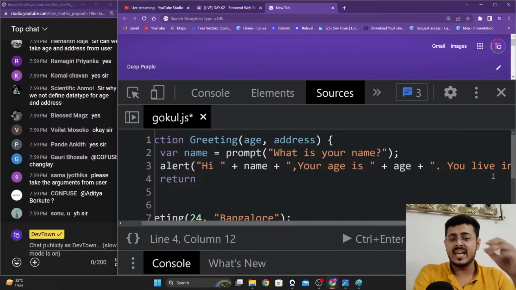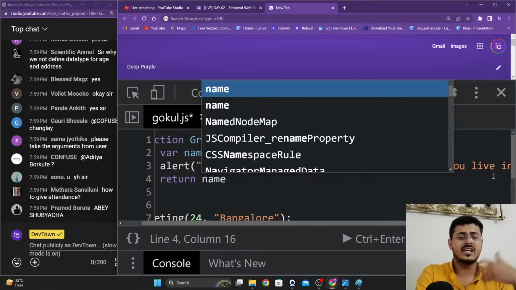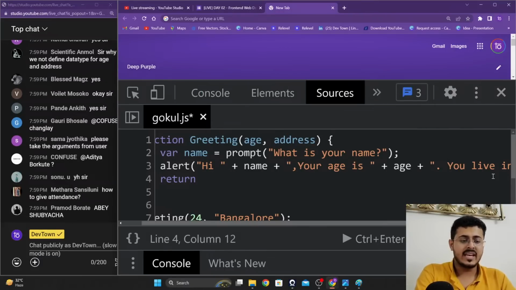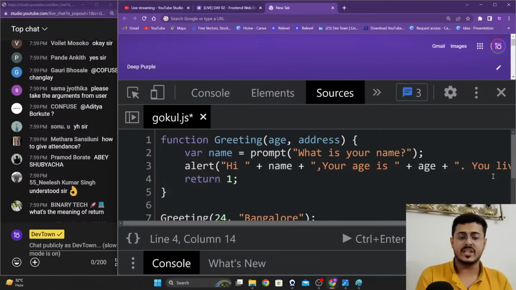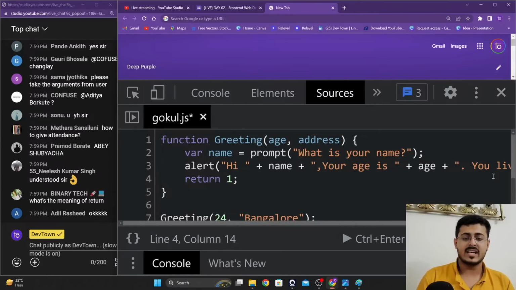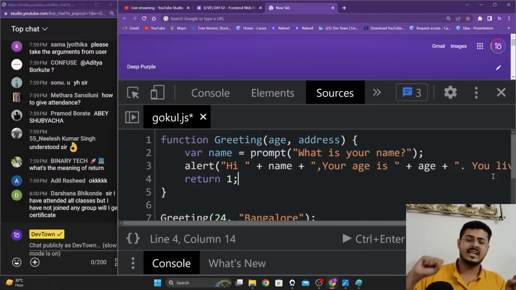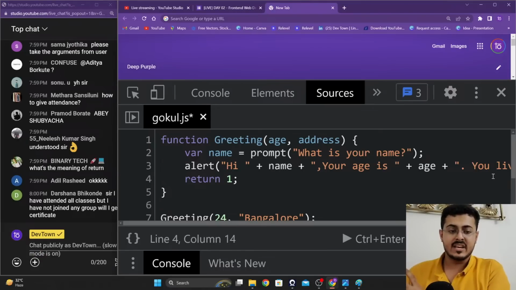Whatever you would like to return, if you want to return the name of the user, return the name of the user. Right now I'm just returning a 1, guys. So when you are leaving the function, when you are leaving the party, you're getting 1 in your hands. Whenever this function has ended, return a 1. Give a return gift right over there.